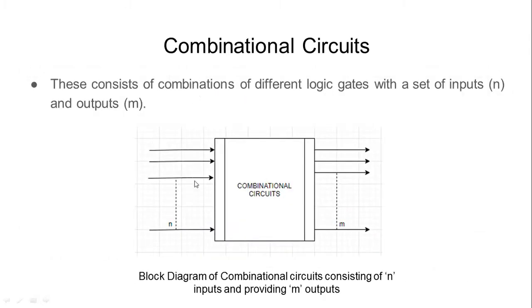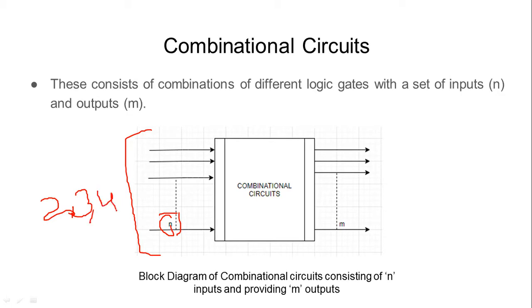So this is a combinational circuit. If you look at the block diagram of this combinational circuit, you will see that it takes some number n of input values, which could be any number, two input values, or four, or three, something like that.